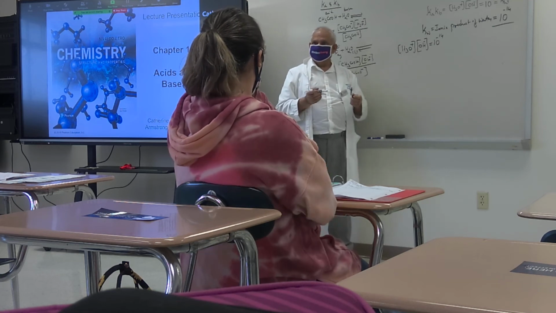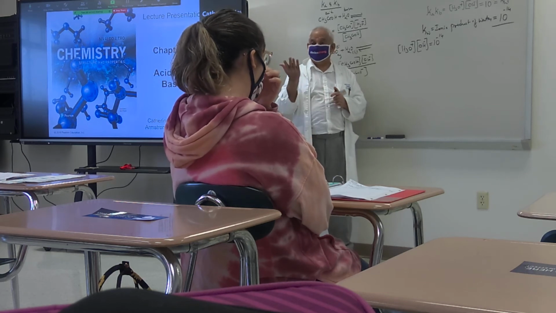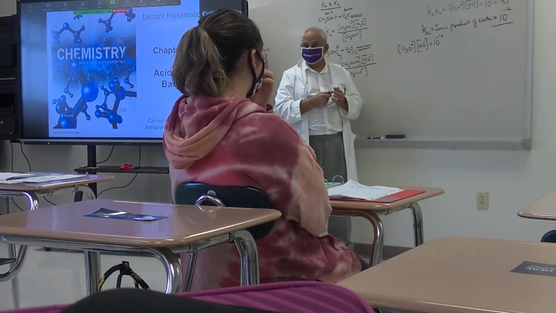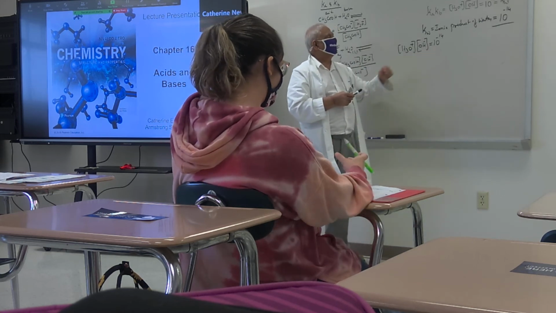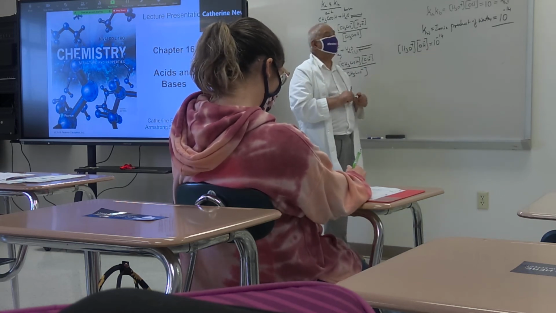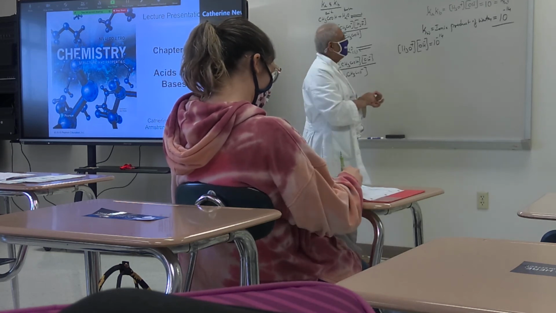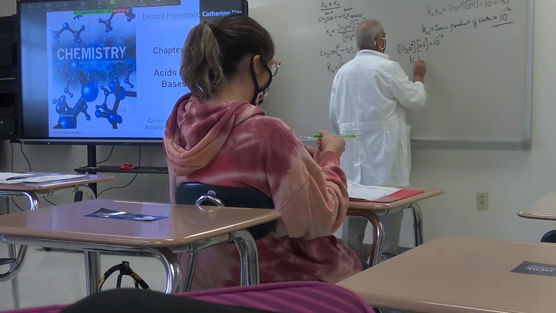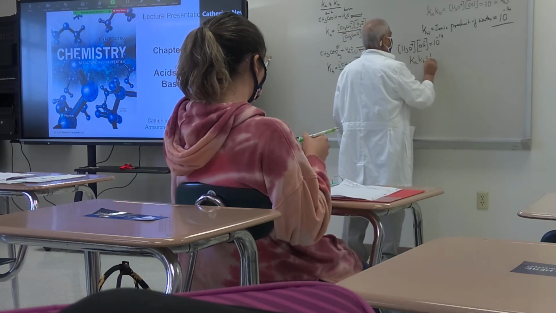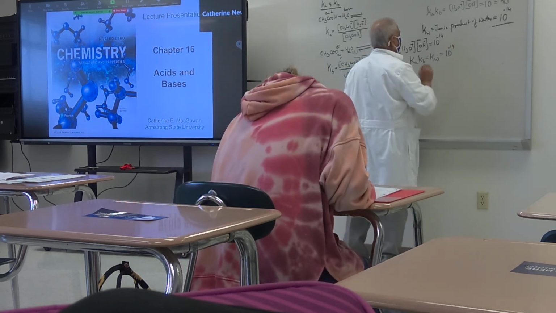Very easy. And you will be given many more problems in your examinations based on this. So this is the ionic product of water. Ka and Kb is called what? Kw. You have to remember this. Ka times Kb is Kw, which is equal to what? 10 to the negative 14th.